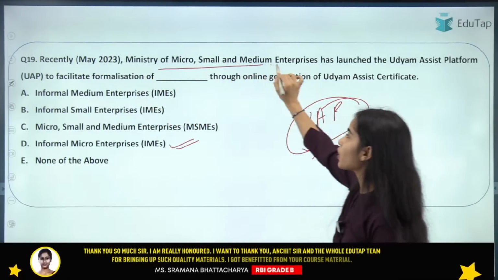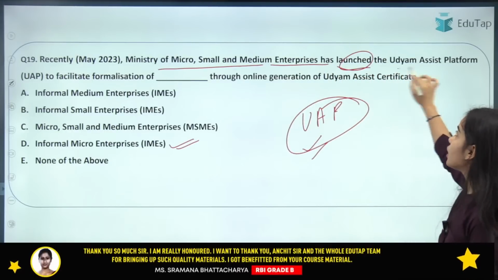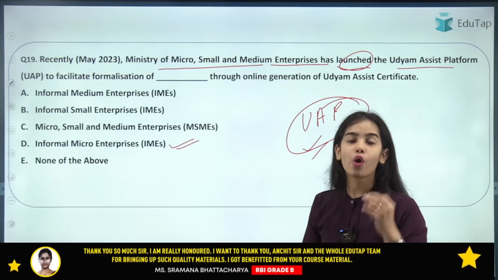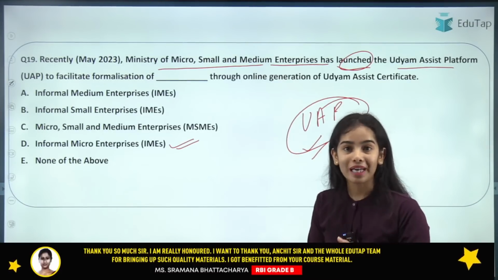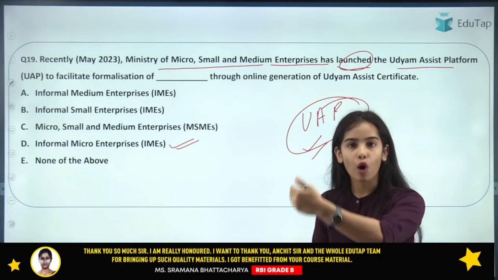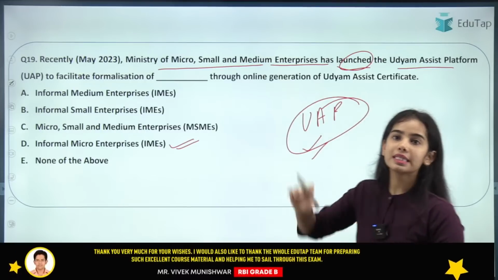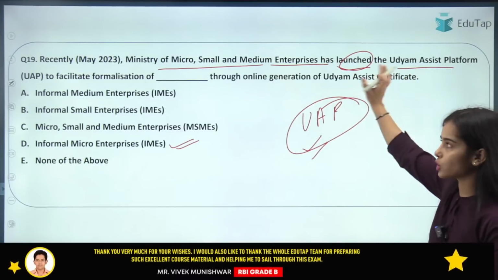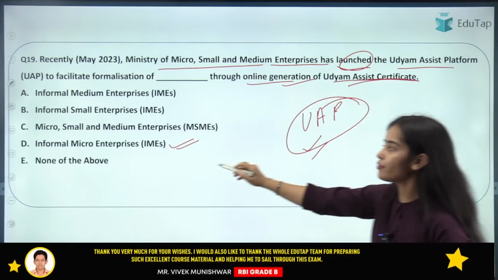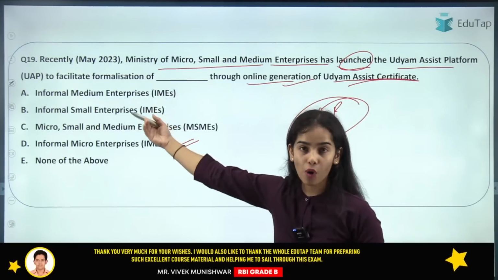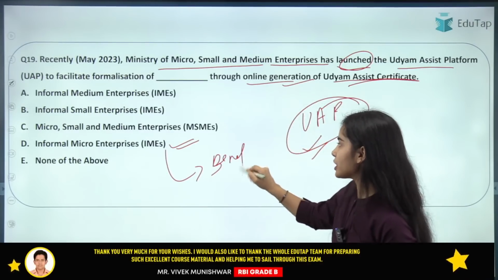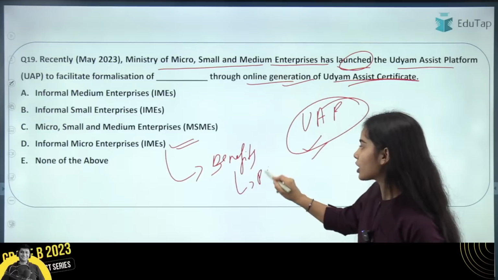The Ministry of Micro, Small and Medium Enterprises launched the Udyam Assist platform to facilitate the formalization of informal micro enterprises, so that the informal micro enterprises can become formal. For those, this Udyam Assist platform was launched. Through the online generation of the Udyam Assist certificate, the informal micro enterprises can become formal and they can get the benefits under the priority sector lending.